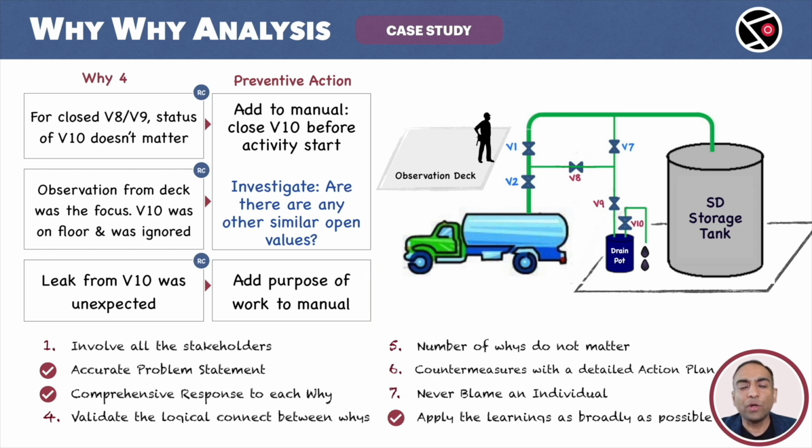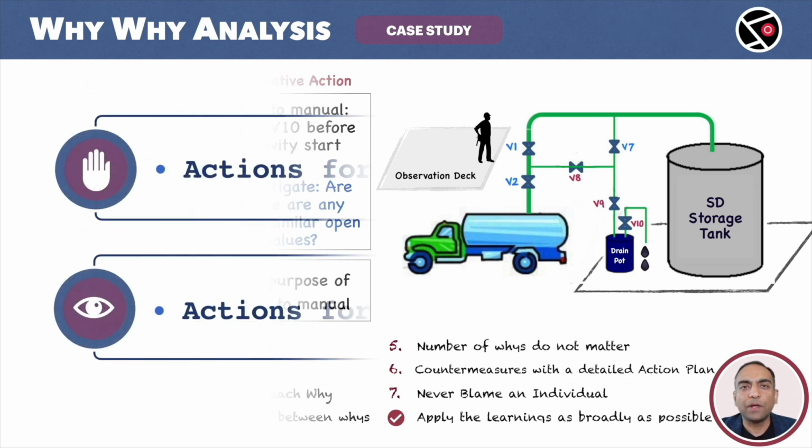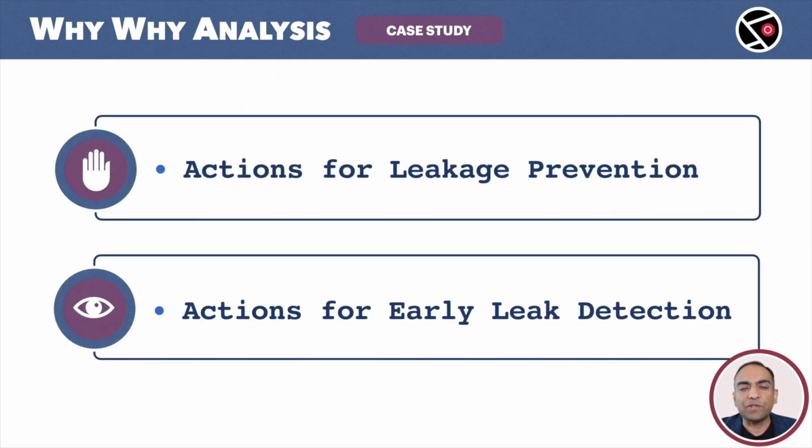Till now, we looked only at a small portion of the overall why analysis, and we found these 2 preventive actions. The complete list is actually quite long. Let's have a look. JESCO categorized the action item into 2. Actions to prevent leakage and actions to detect leakage as early as possible. Both of these are important.